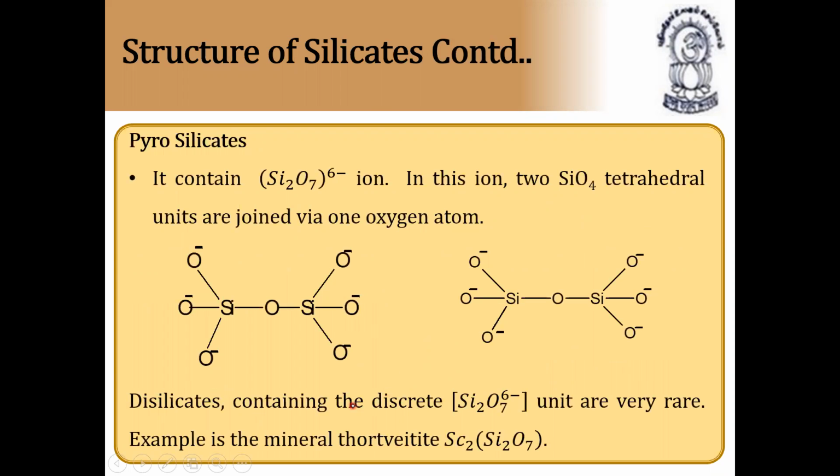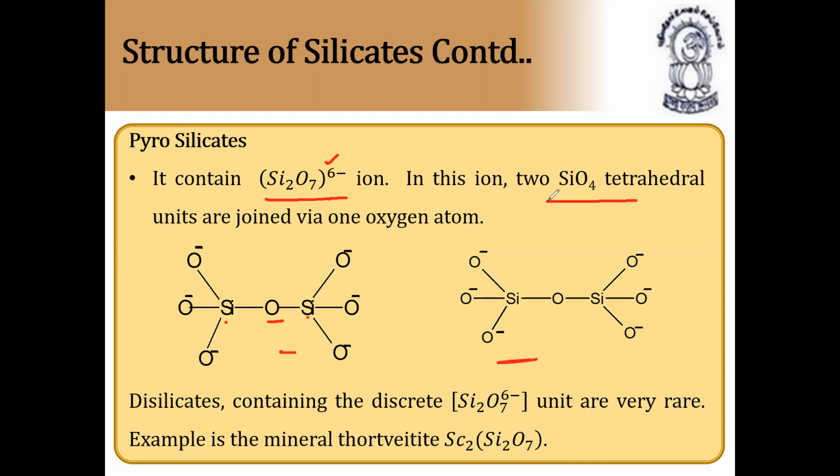Next we have pyrosilicates. These involve discrete SiO4 4- ion units, and it contains Si2O7 6- ions, in which each silicon is shared with 4 oxygen atoms and each oxygen is shared with 2 silicon atoms. So the SiO4 tetrahedra share one oxygen atom. The simplest ion of this type is Si2O7 6-.